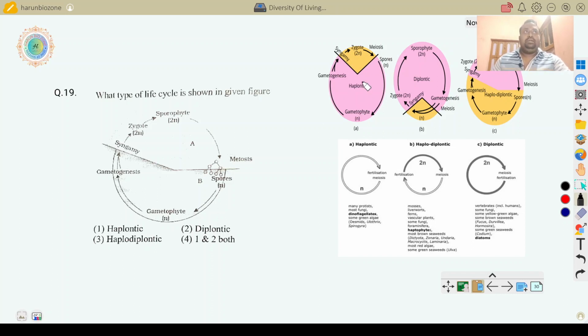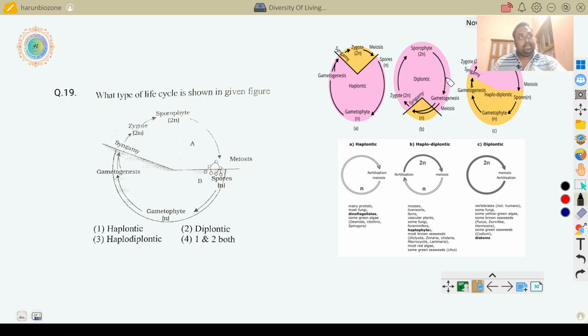Another question comes from here. This is where zygotic meiosis occurs. Zygotic meiosis produces spores. So zygotic meiosis occurs in the haplontic life cycle. It is found in dinoflagellates, fungi, protista, some green algae, desmids, Ulothrix, Spirogyra.